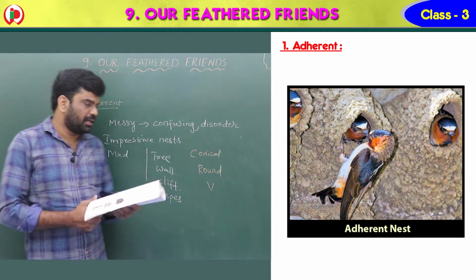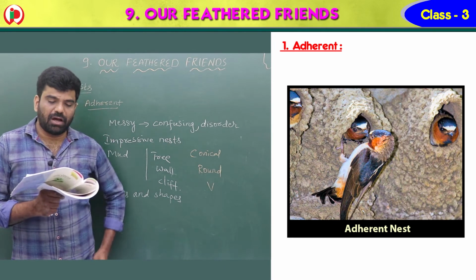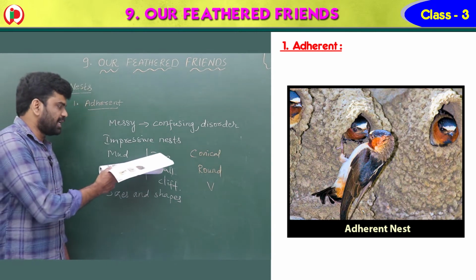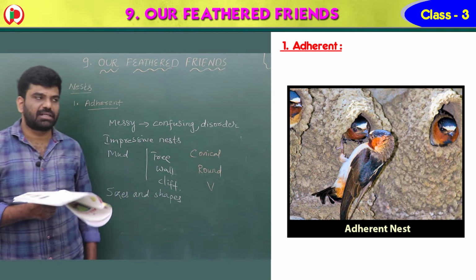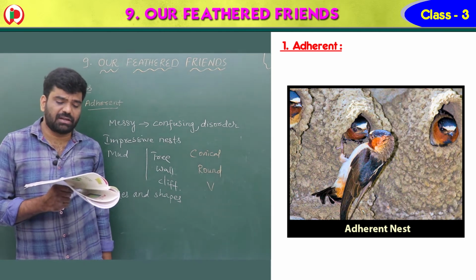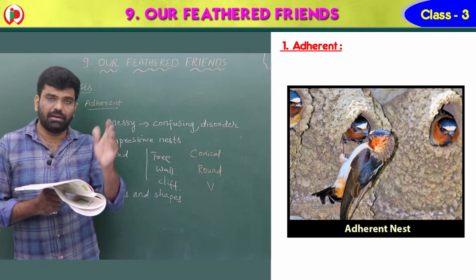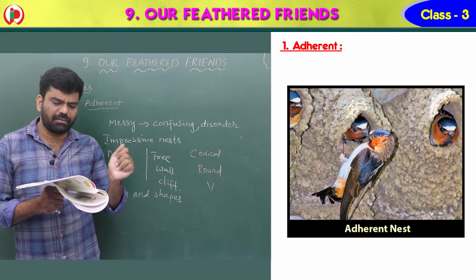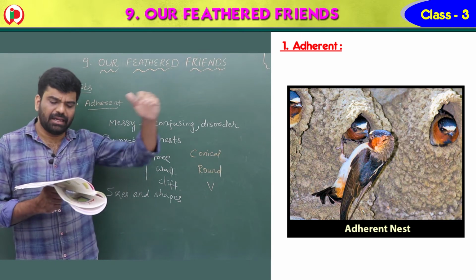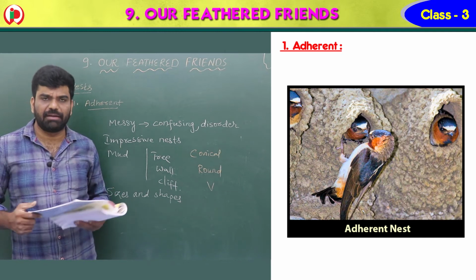Okay. So once again I repeat, these nests are very messy. Messy means confusing, and they are in disorder, but they are very impressive. Often they are made up of mud, children, and built against a surface like a tree or a wall or a cliff. A cliff means a topmost rock or a steep rock also. They come in ranges of sizes and shapes. Some are conical, some are round, and some are V-shaped depending on the bird type. The nest is often built up over time using mud or dirt added in layers and dried between application to form a nice shape.